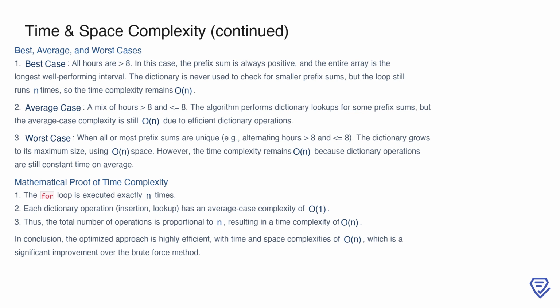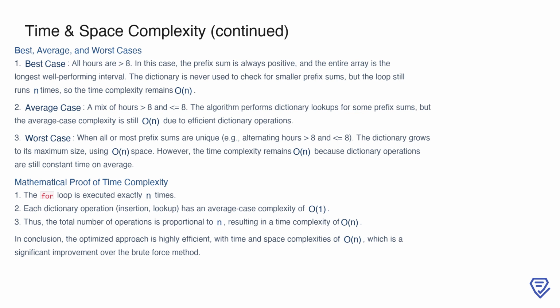In the best case, all hours are greater than 8, so the prefix sum is always positive. Here, the entire array forms the longest well-performing interval, and the dictionary is never used to check for smaller prefix sums. However, the loop still executes n times, so the time complexity remains O(n). In the average case, we have a mix of hours greater than 8 and less than or equal to 8.